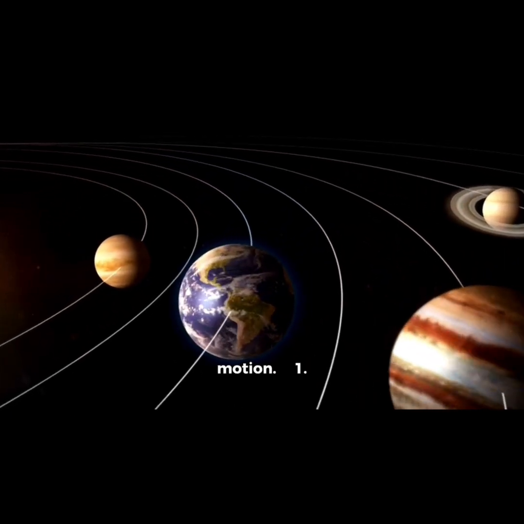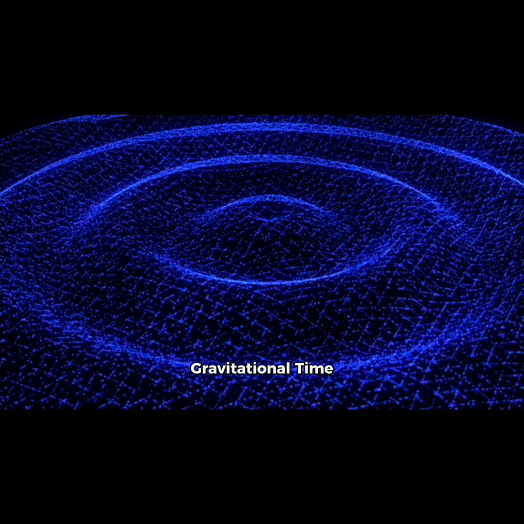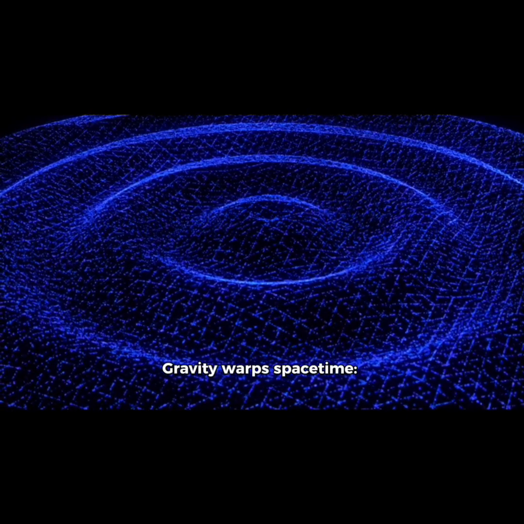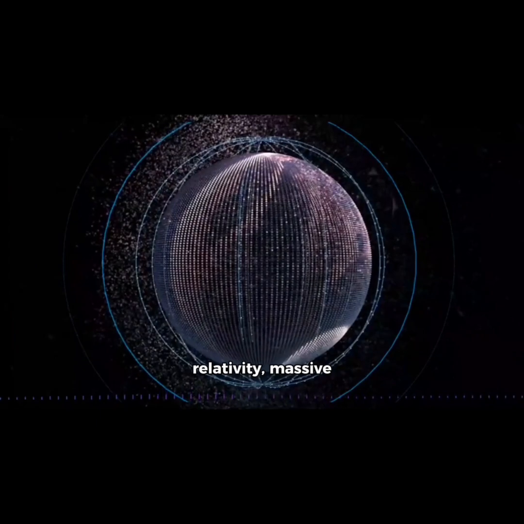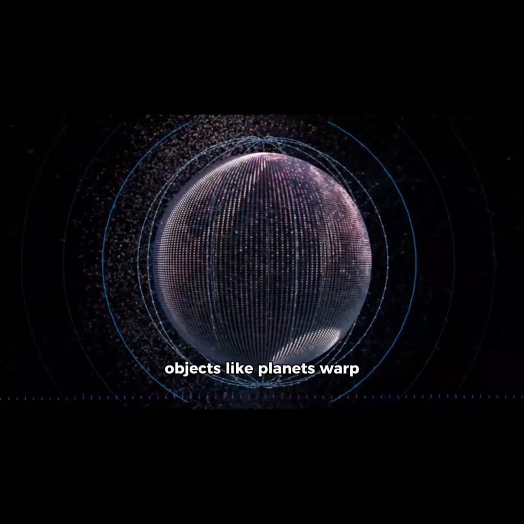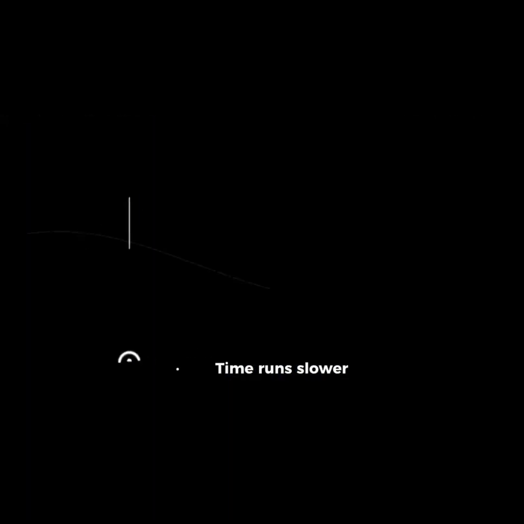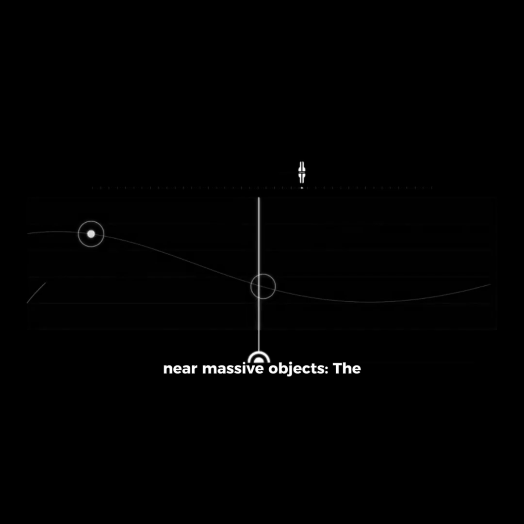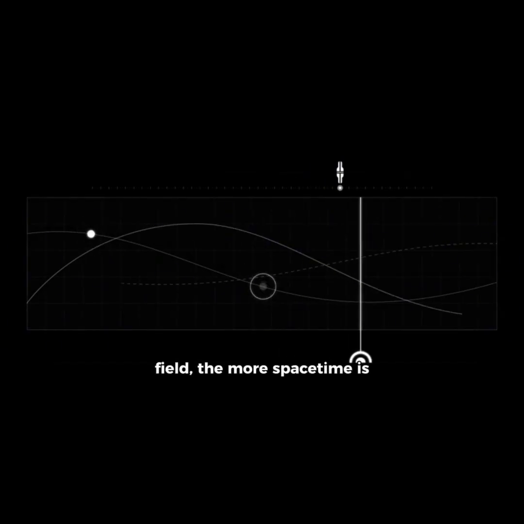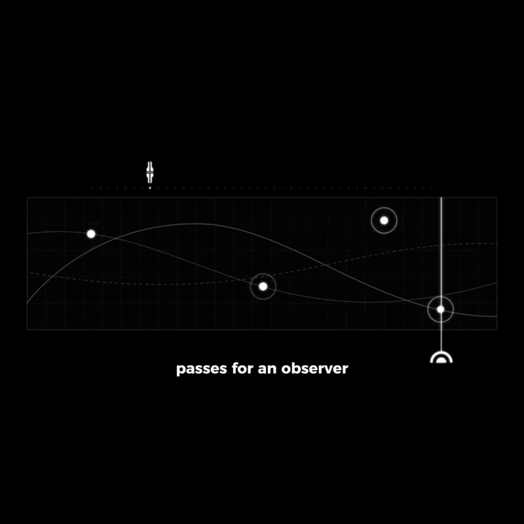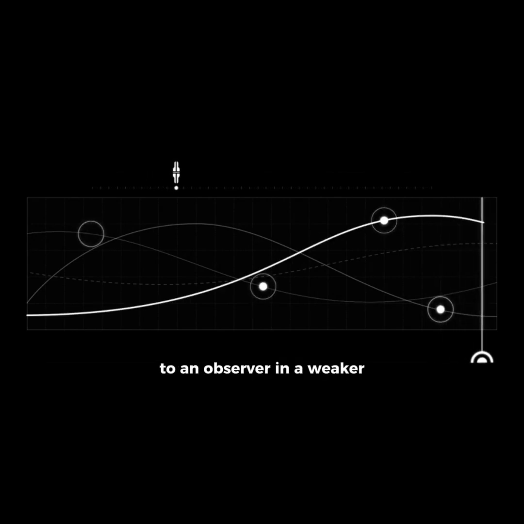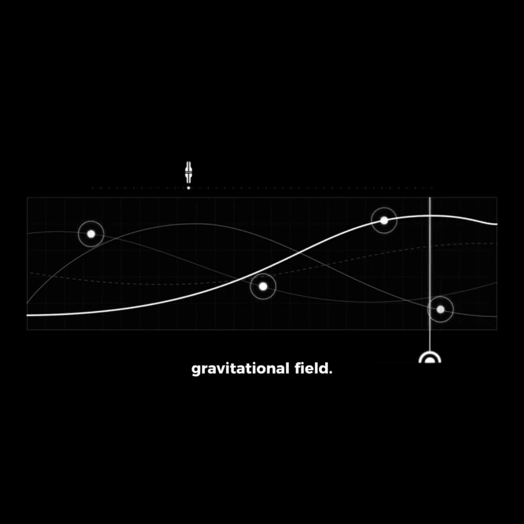1. Gravitational time dilation. Gravity warps space-time. According to Einstein's theory of general relativity, massive objects like planets warp the fabric of space-time. Time runs slower near massive objects. The stronger the gravitational field, the more space-time is curved, and the slower time passes for an observer within that field compared to an observer in a weaker gravitational field.